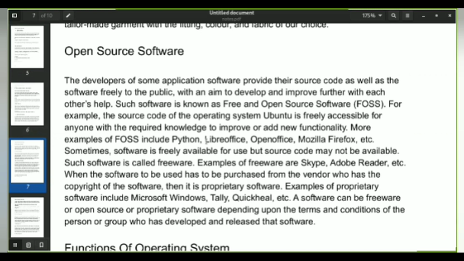And the software which is freely available for us to use, but the open source code is not available to us. Now, when we talk about open source software, we get the code, we can modify it. But this kind of software is known as freeware. You can use it for free, but you don't get the source code, which means you can't modify it. Examples include Skype, WhatsApp, YouTube, Adobe again. You can't modify these programs, but you can use them for free. And I don't think Adobe is free of cost.